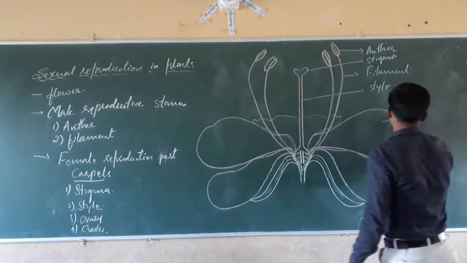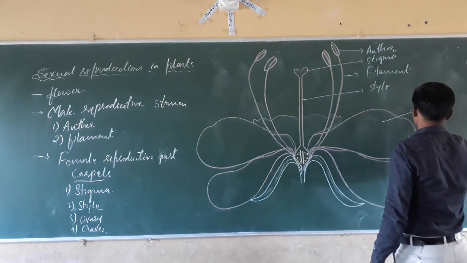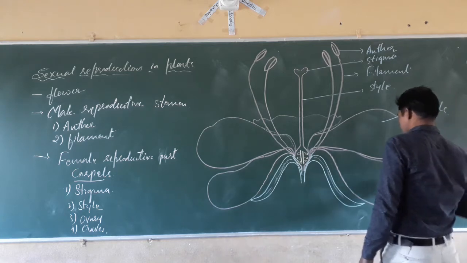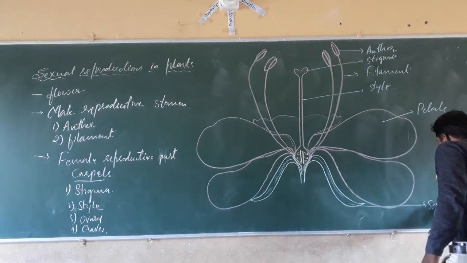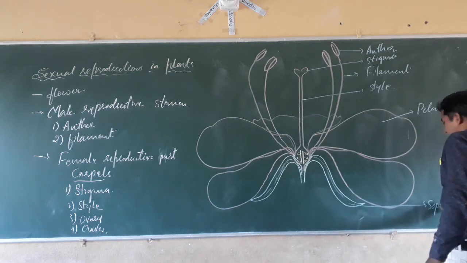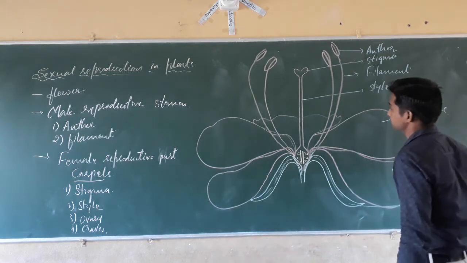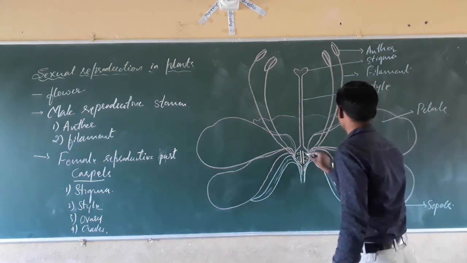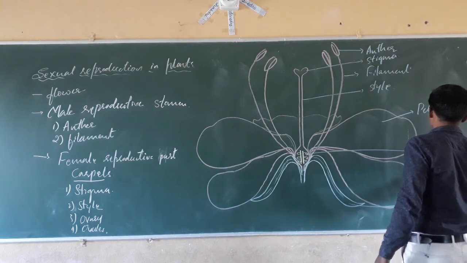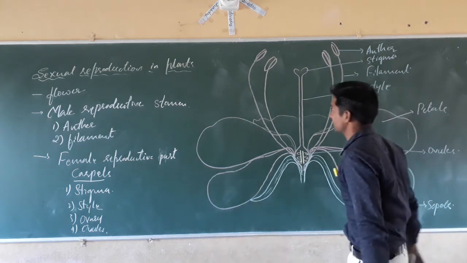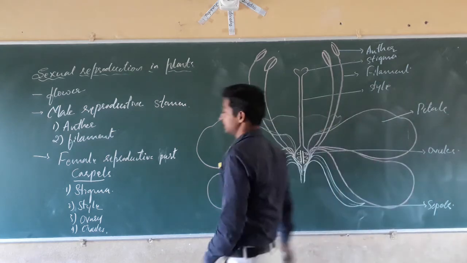These are the petals, and the green part is called the sepals. Petals, sepals. Next, these are called the ovules.